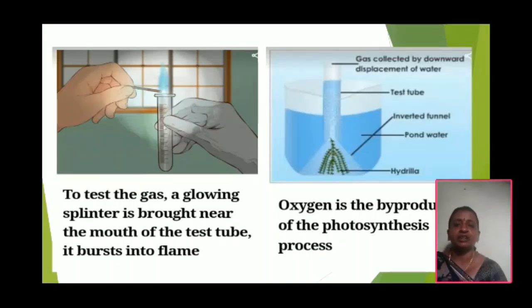It burns brightly. So the gas is oxygen. The glowing matchstick burned into a flame, so the gas is oxygen. This is the oxygen released in photosynthesis, during photosynthesis activity. Okay. See this. Oxygen is produced by the photosynthesis process.